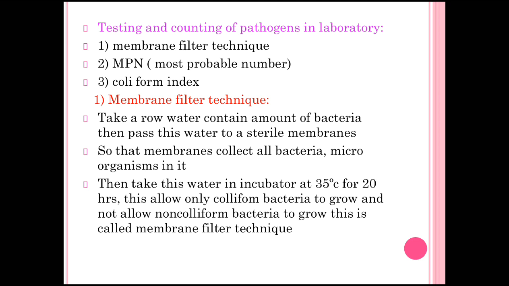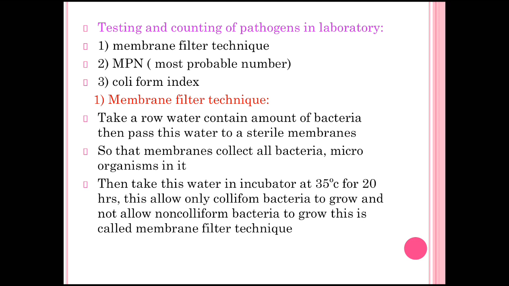Now the next point is testing and counting of pathogens in the laboratory. These are the methods used to count the bacteria present in water, because whenever the bacteria present in water are counted, then we know what percentage of pathogens is present in the water.